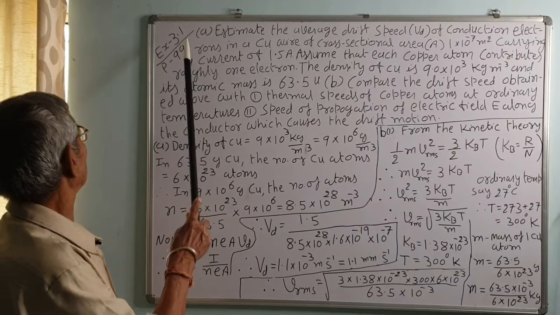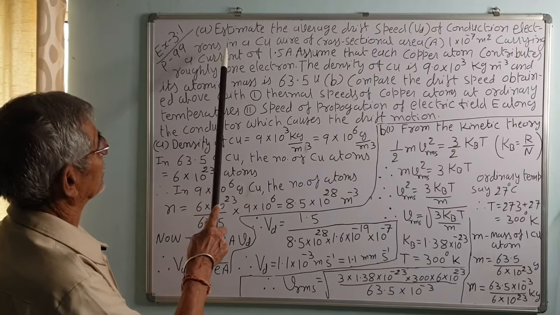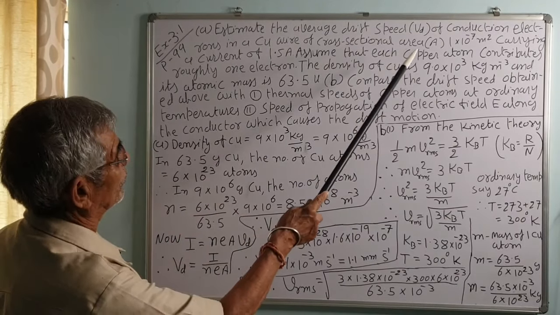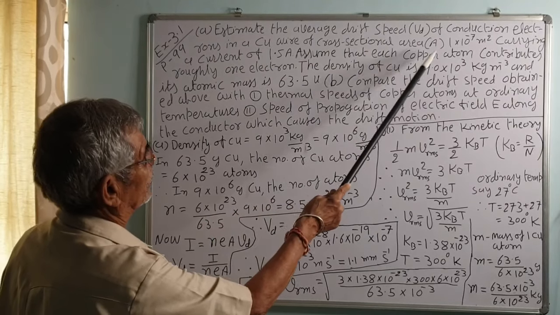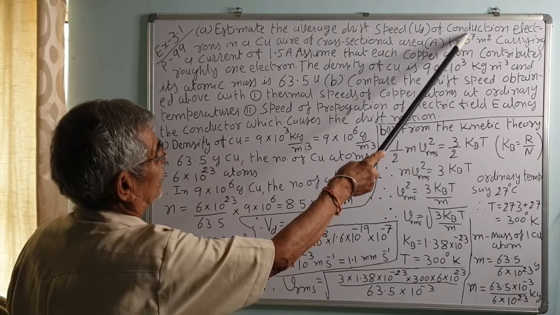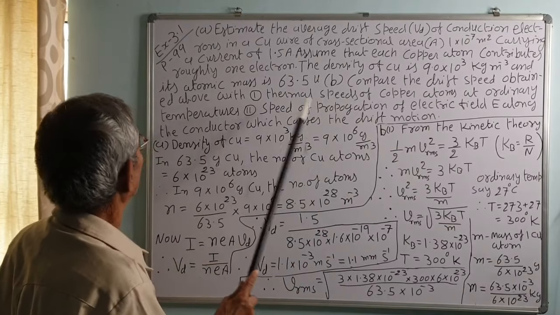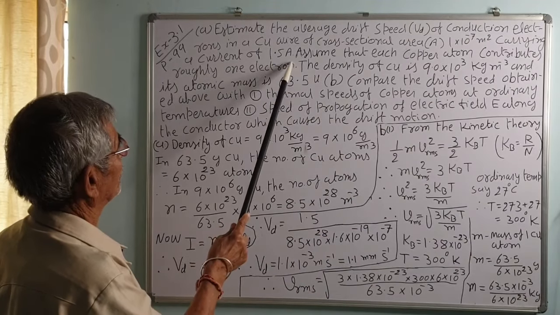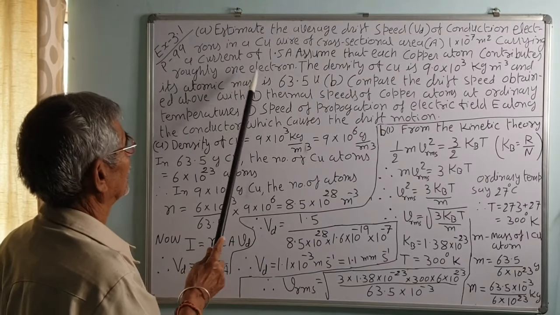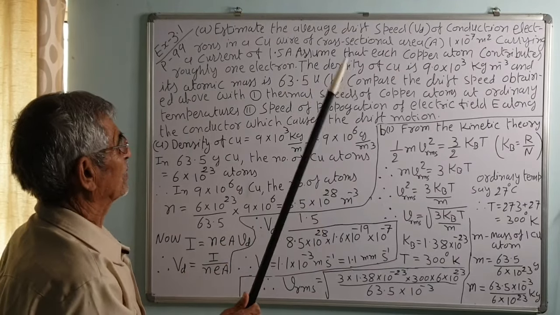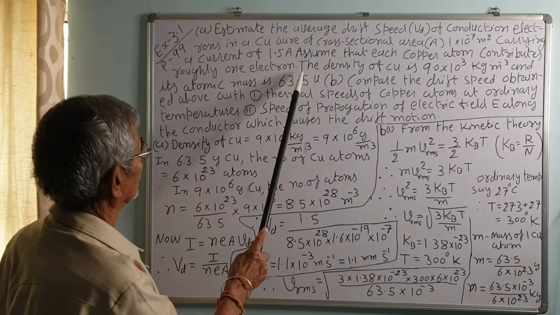Example 3.1, page number 99. Estimate the average drift velocity Vd of a conduction electron in a copper wire of cross-sectional area A equal to 10 raised to power minus 7 meter square, carrying a current of 1.5 ampere. Assume that each copper atom contributes roughly 1 electron, that is, one atom contains 1 free electron for conduction of current.